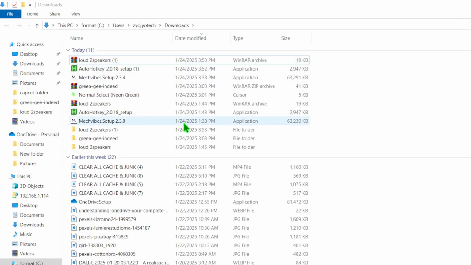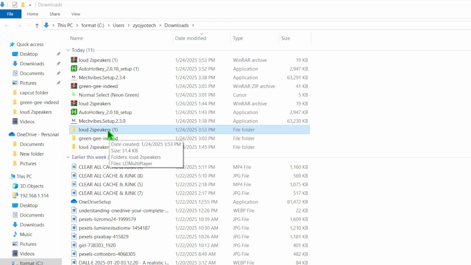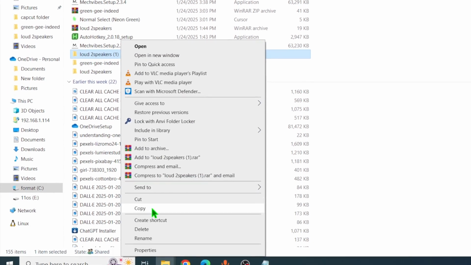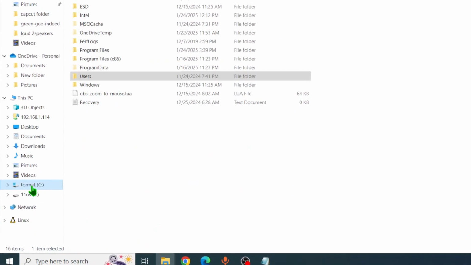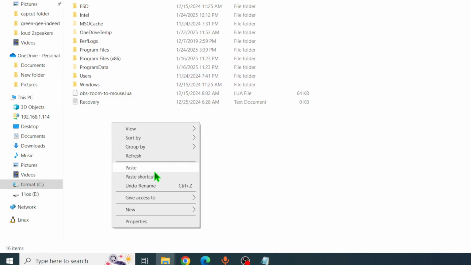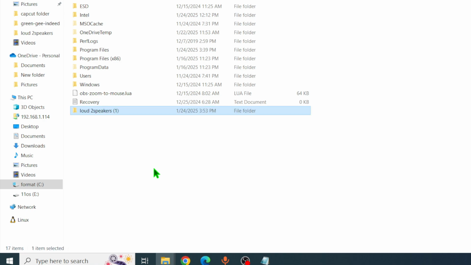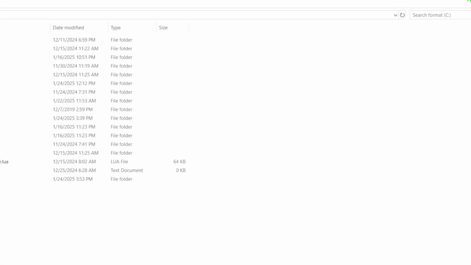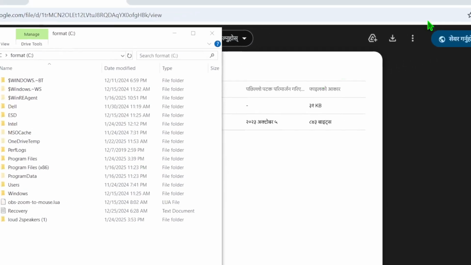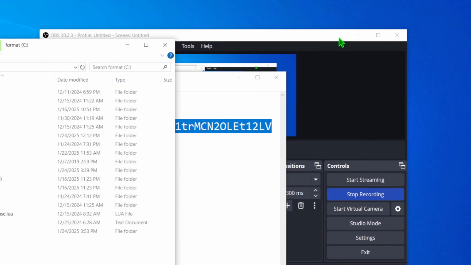Then just copy this, the Loud to Speaker file, and copy it, then go to the C drive and paste it here.